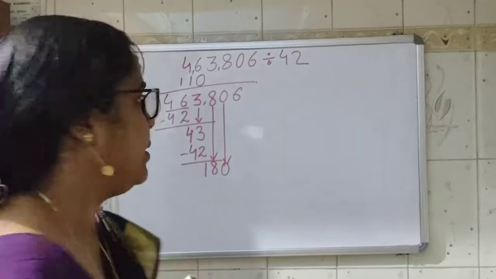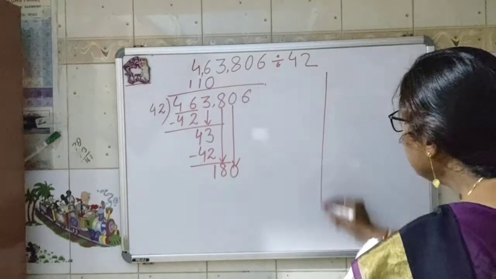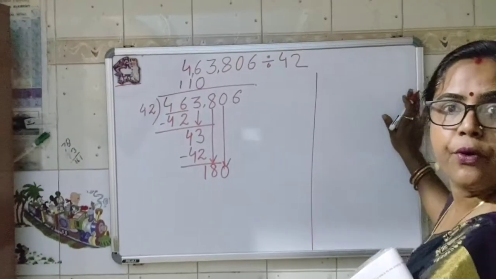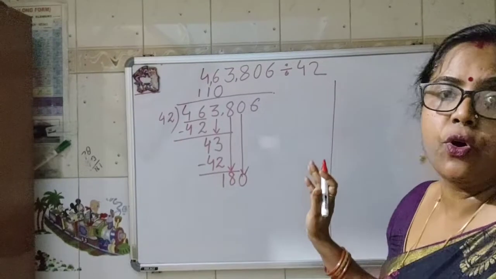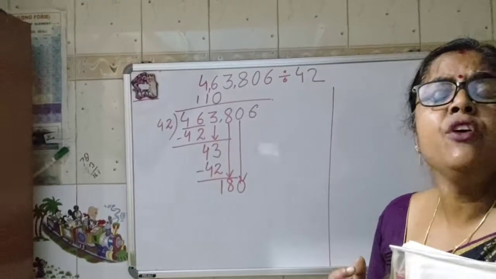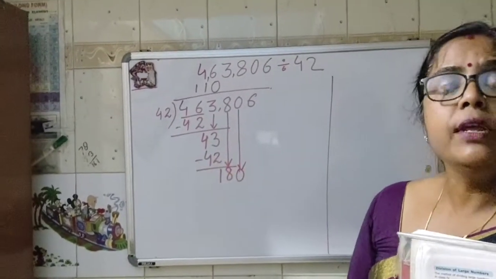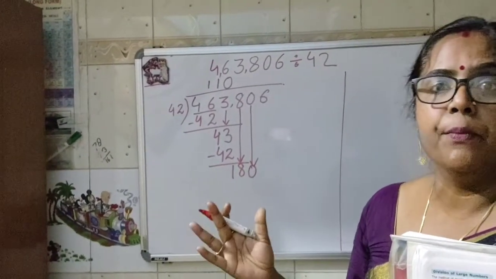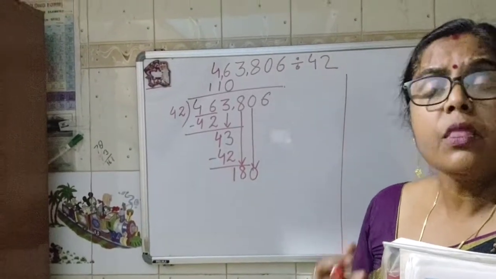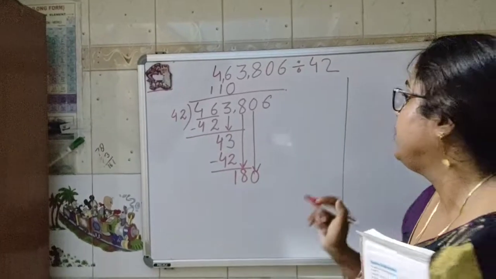So we should know the process and learn the table. It is very important. So how will we divide 180 by 42? Just make a rough column, okay? This process is called the try and hit method, because many of you do not know the table of 14, 15, 16 also. So if you are dividing by a 2-digit number, how will you do it? You should know this process.